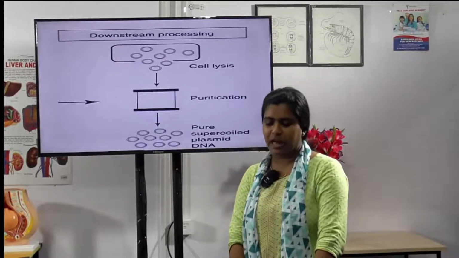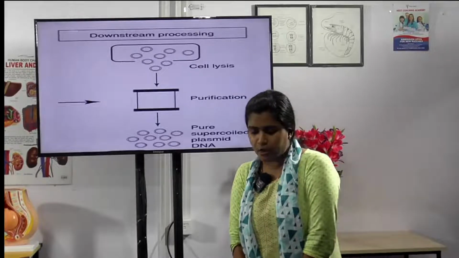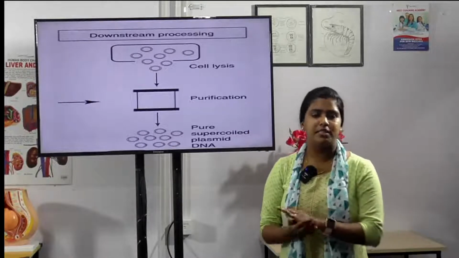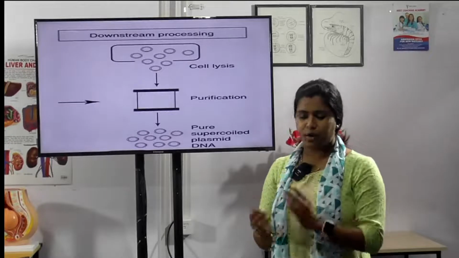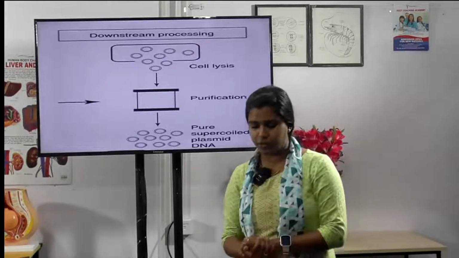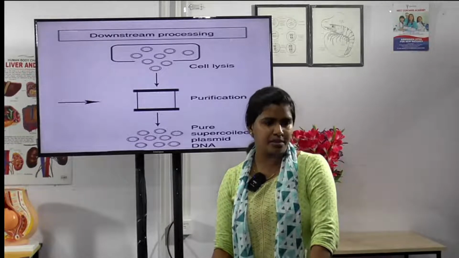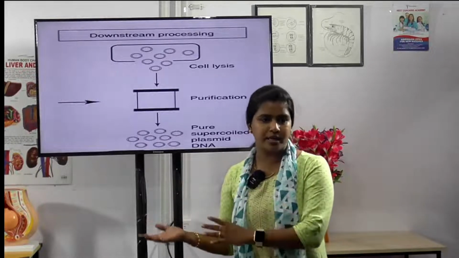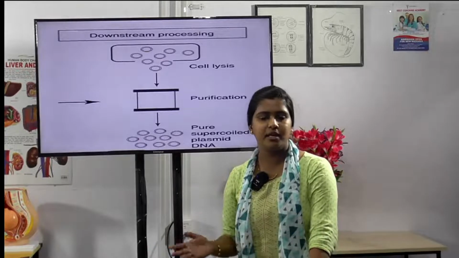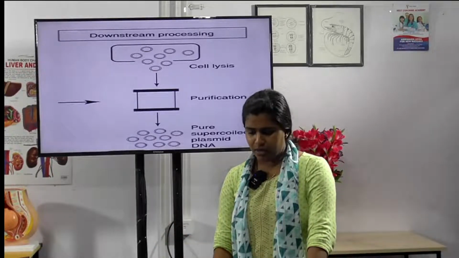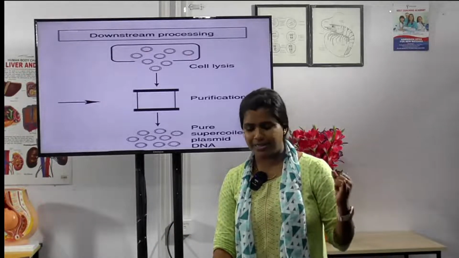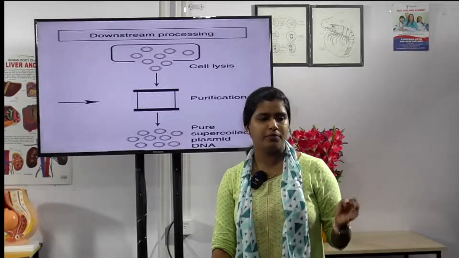Okay, and the last one is downstream processing. After the completion of the biosynthetic process, the product has to be subjected to a series of processes before it is ready for marketing as a finished product. That is the stage before the finished product, the downstream processing. Okay, it includes two processes. One is separation, another is purification.